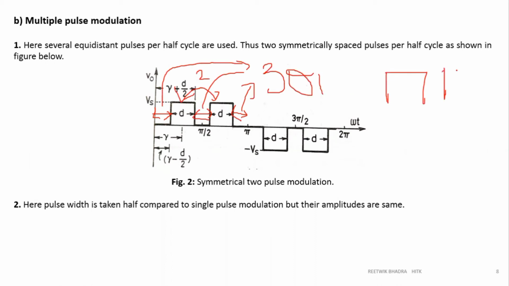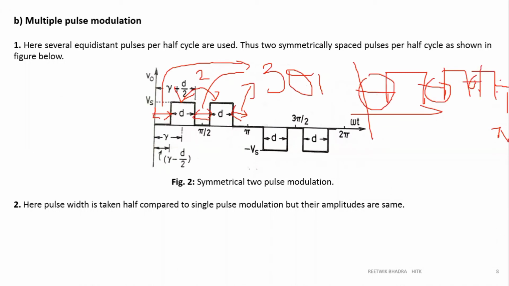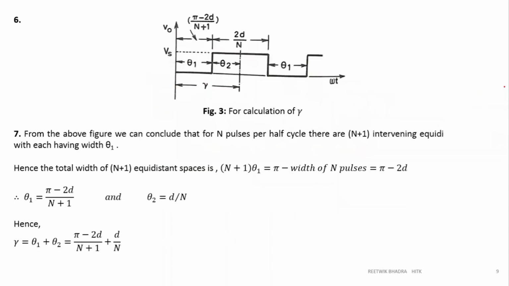If you are taking 3 pulses like this, and over here it is pi, over here it is 0, you will have 1, 2, 3, 4 gaps. So if there are 3 pulses per half cycle, there will be 3 plus 1 symmetrical spaces in this half cycle. That is the conclusion we should take and write the equation. So if there are n pulses, there should be n plus 1 theta 1s. So n plus 1 theta 1.